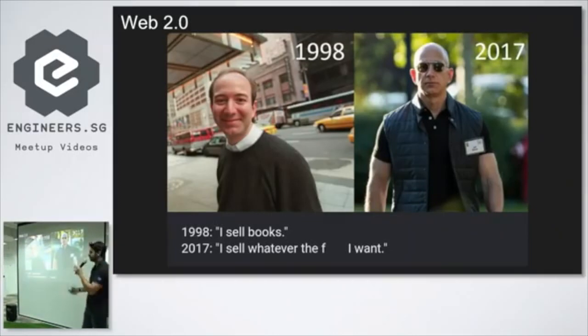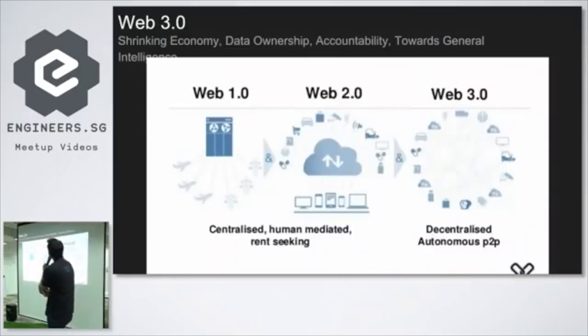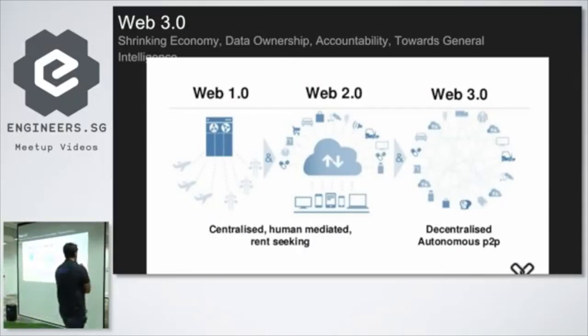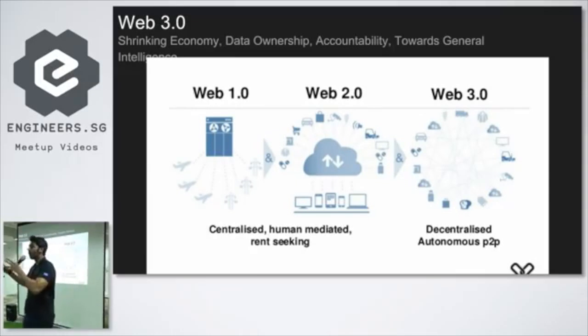How do we fix this? What does Web 3.0 look like? Not Web 1.0 or 2.0, not having centralized services, but decentralized services. What the original vision for the web was to have decentralized services. In a good economy, we monetize more and more, but in a bad economy, we monetize less and less.